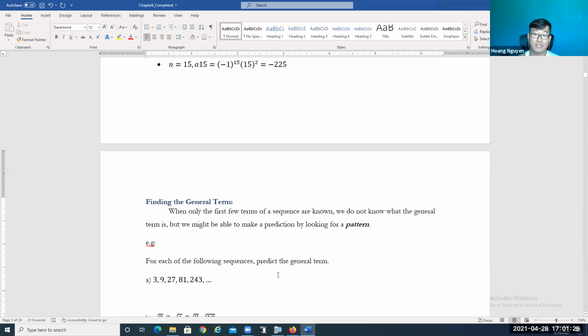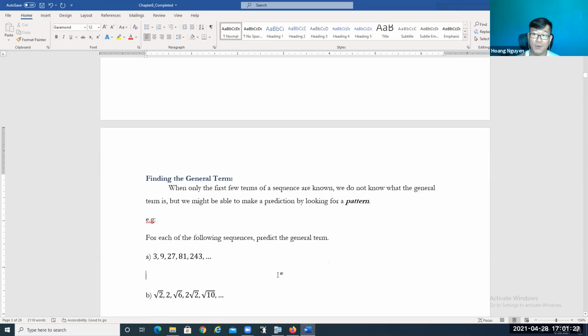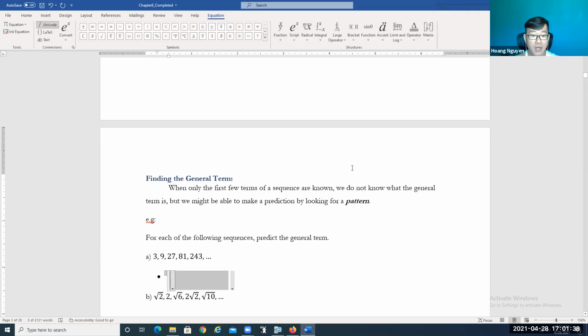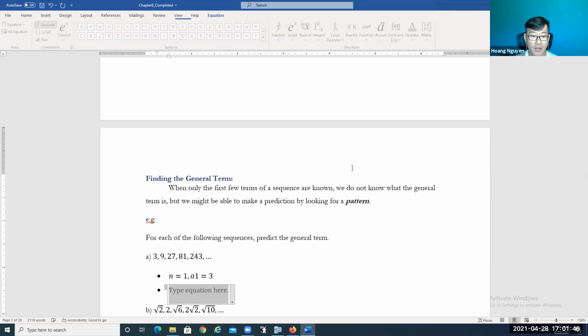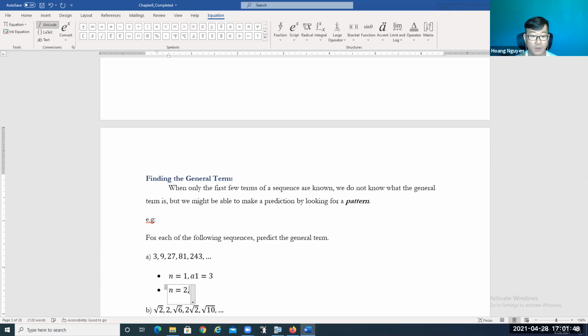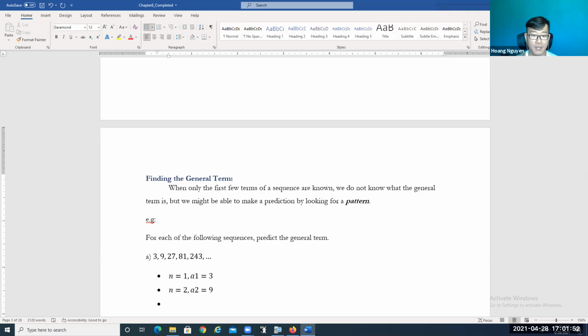So let's take a look at an example, and hopefully you can come up with the general term an. To help us, I'm going to do what we did earlier. When n is equal to 1, the first term a1 is equal to 3, which is what the question gives you. When n is equal to 2, the second term a2 is equal to 9.